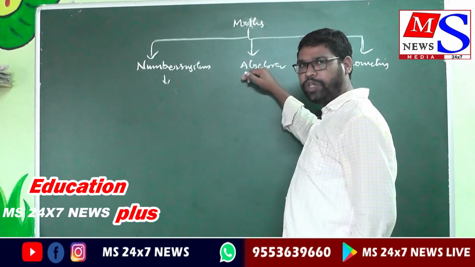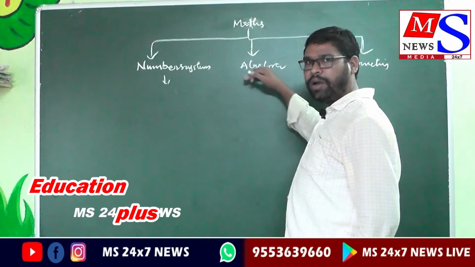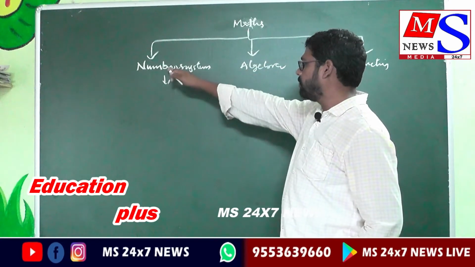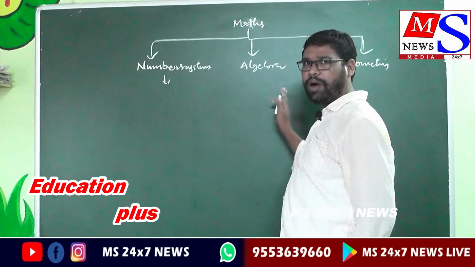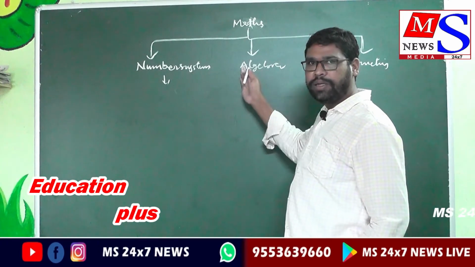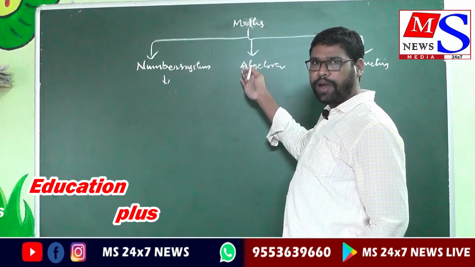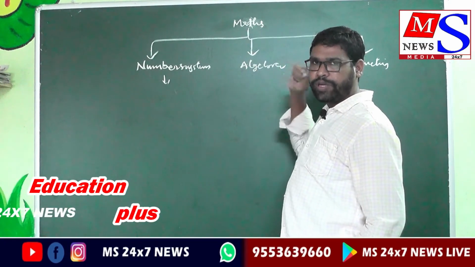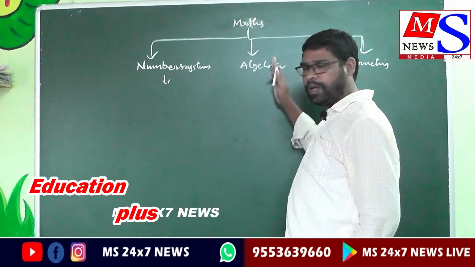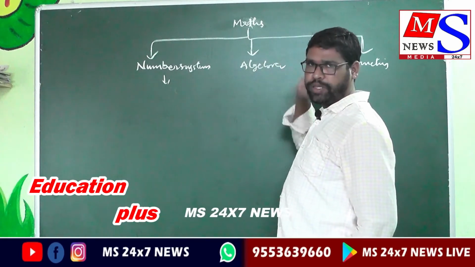This is a combination of numerical values and alphabets. Alphabets are called variables and numerical values are called constants, because constants do not change but variables change.